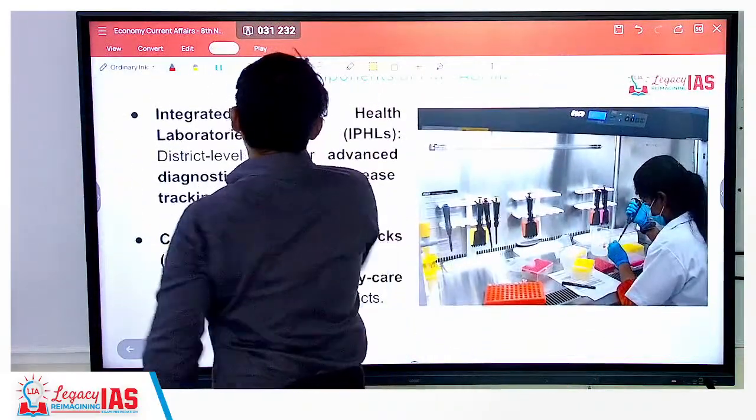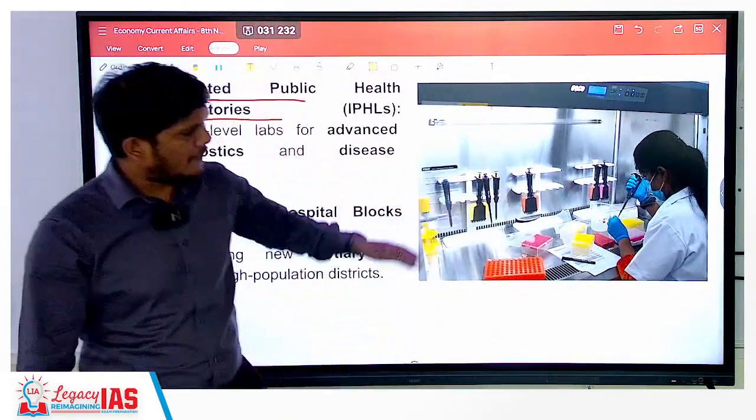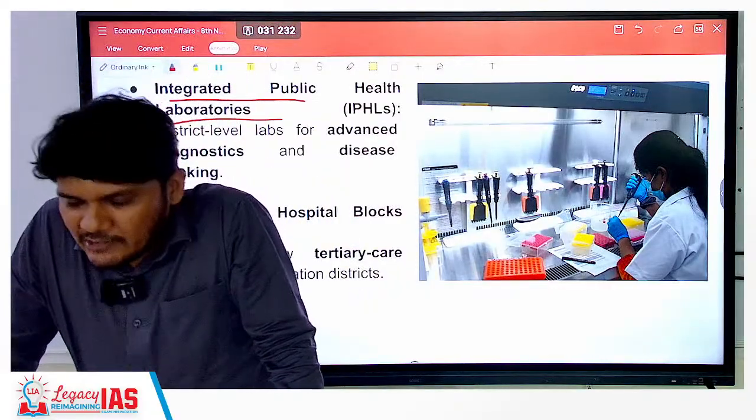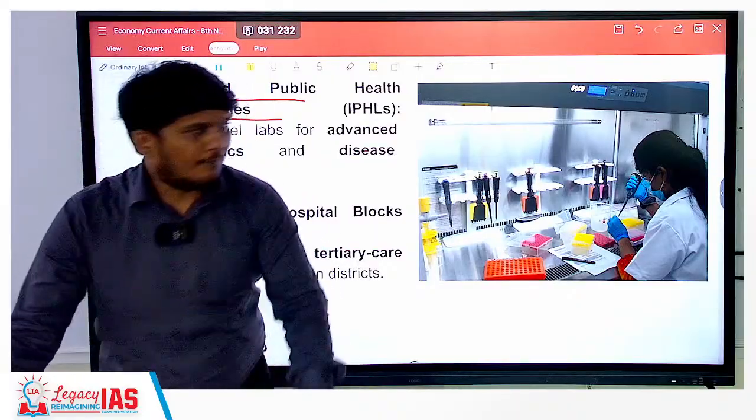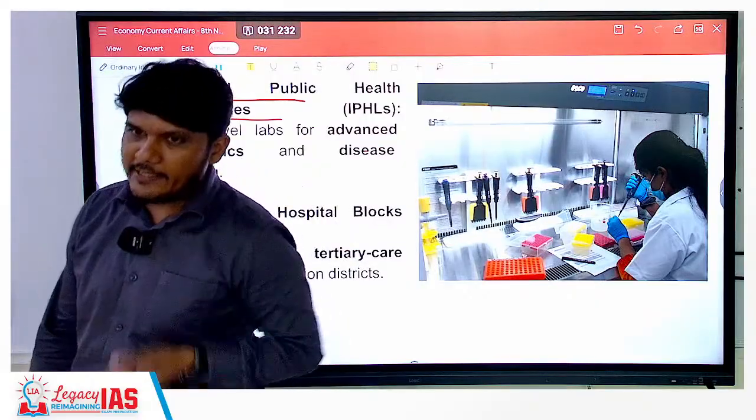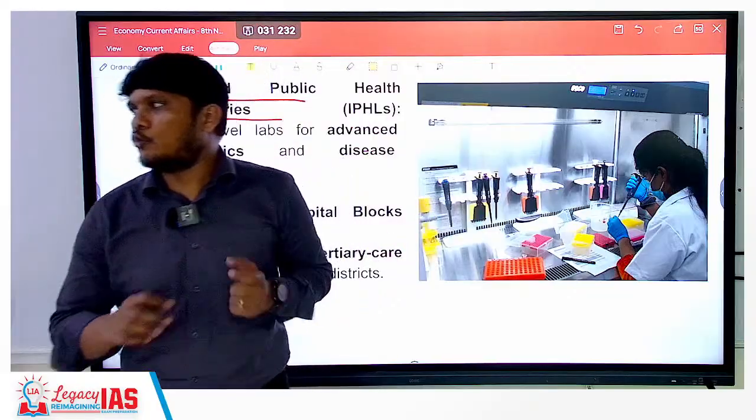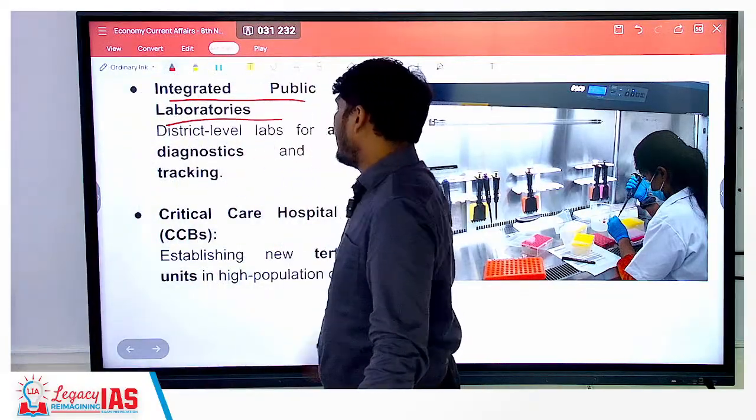Next, integrated public health laboratories. It is very important to have healthcare laboratories. These laboratories are going to perform tests which are nowadays even more important, right? Because if there are any ailments, after doing the blood test, the urine test, and various other tests, it is easy to identify what the issue is. So we will also have the integrated public health laboratories.